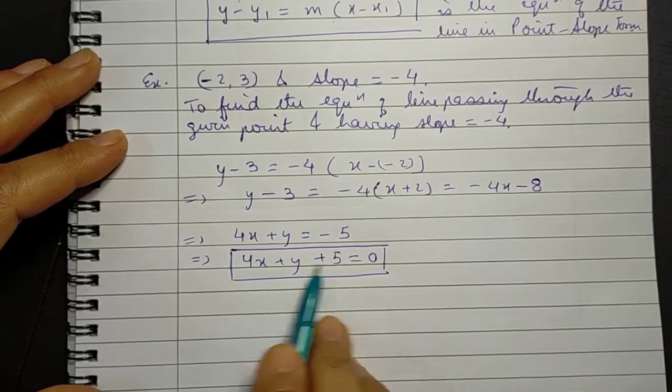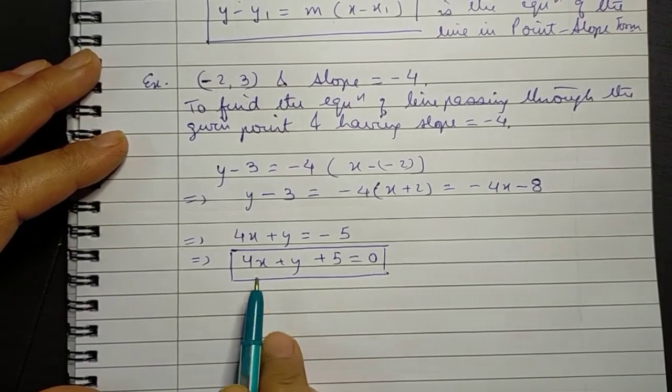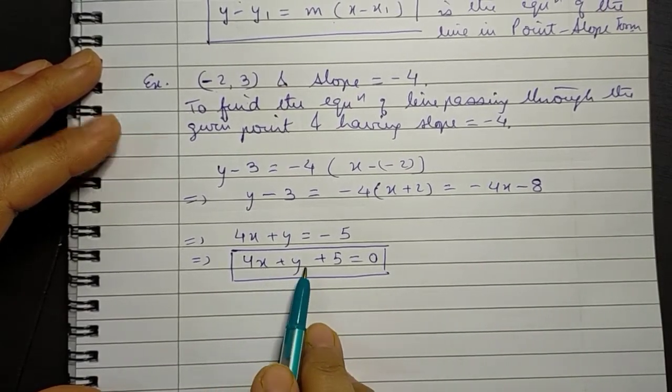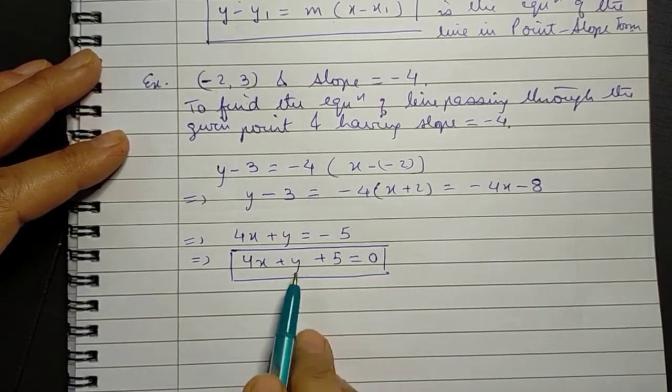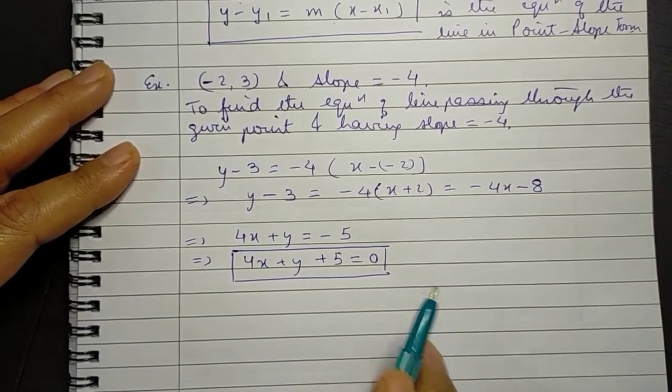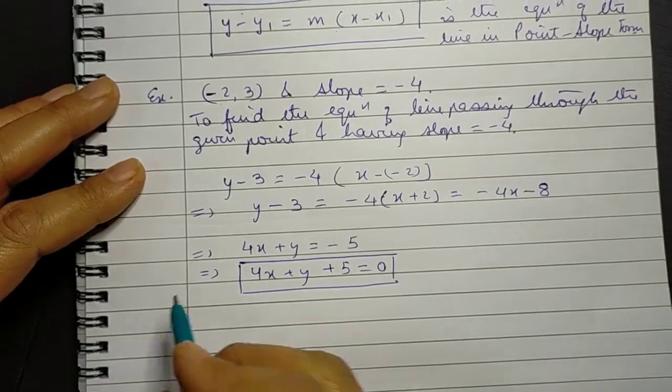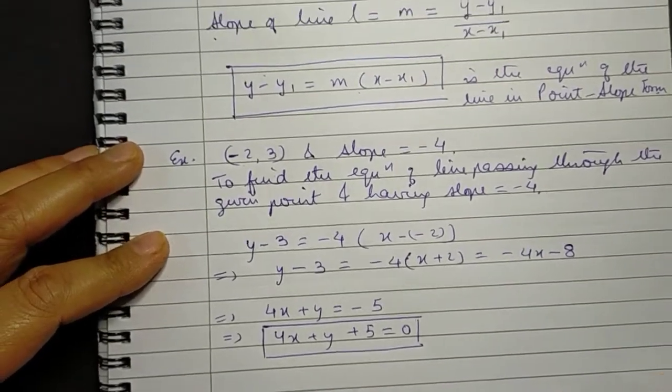So as you can see, you will get an expression which is linear in both x and y, and this will represent the equation of a line. Now coming to the next form, that is the 2-point form. Now the 2-point form says